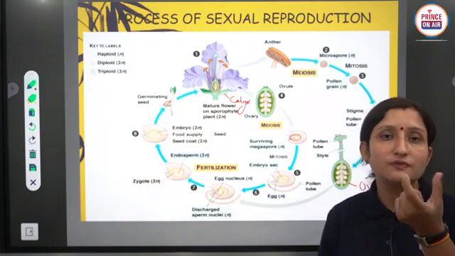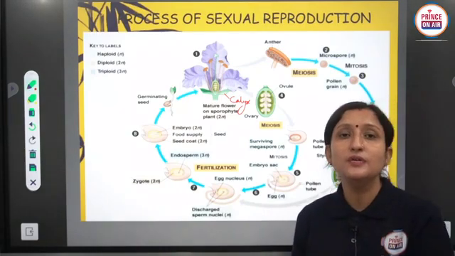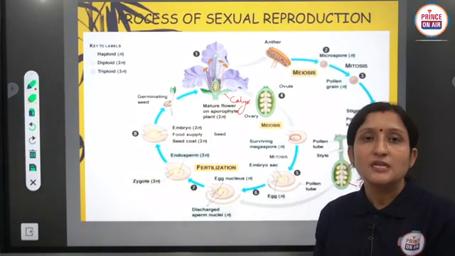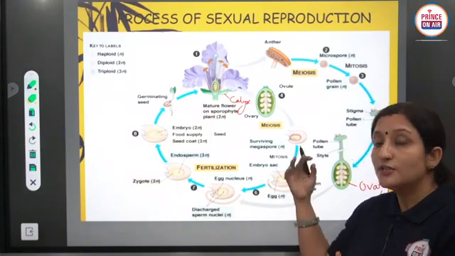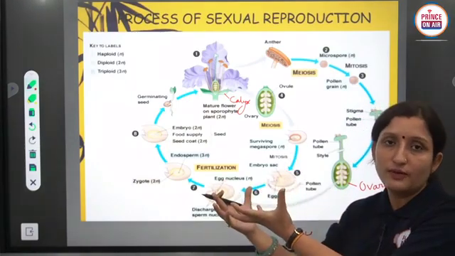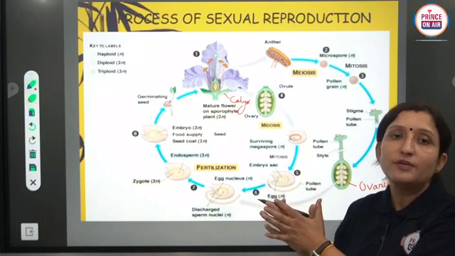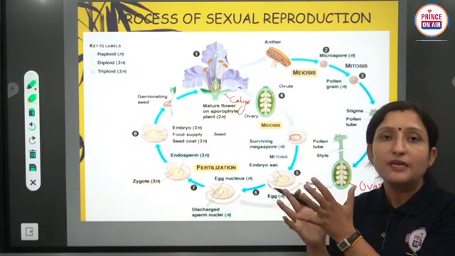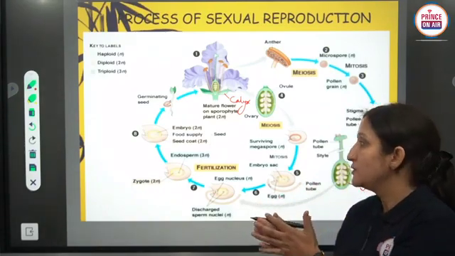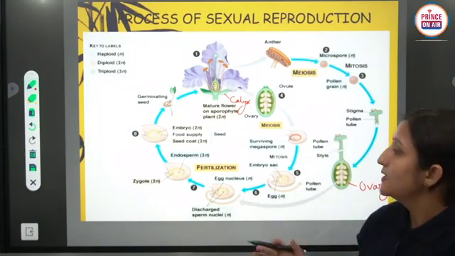One male gamete fuses with the egg cell, and after formation of the embryo, the seed is also developed, and seed formation and fruit formation take place together. So this is the whole life cycle.